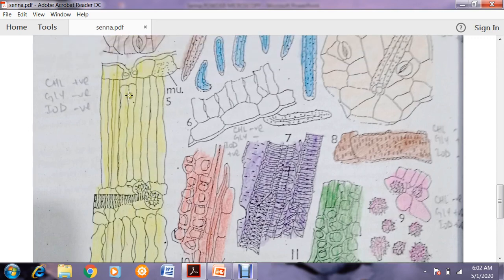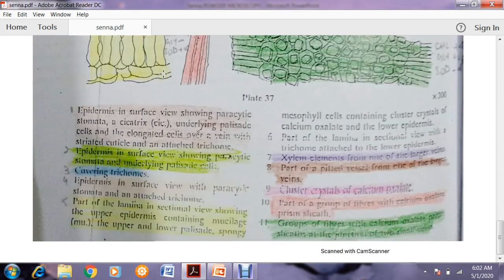The cells of the upper epidermis contain mucilage in them. This dotted structure represents the presence of mucilage. Then the upper and lower palisade and spongy mesophyll cells containing clusters of calcium oxalate, and the lower epidermis.